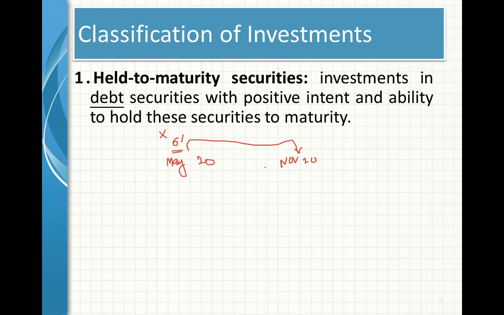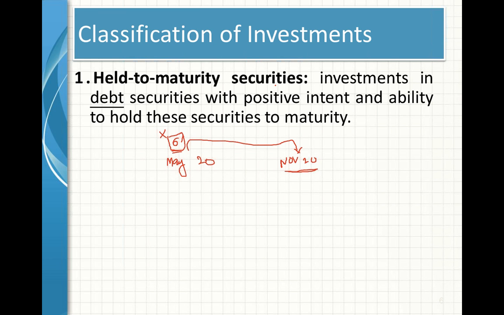These bonds are held until 20th November to get the money back. This is called held to maturity security. So literally you'll have to wait until November 20th because the period is 6 months here. If it is 5 years, wait for 5 years. If it is 2 years, wait for 2 years. That's the reason why we call them held to maturity securities.